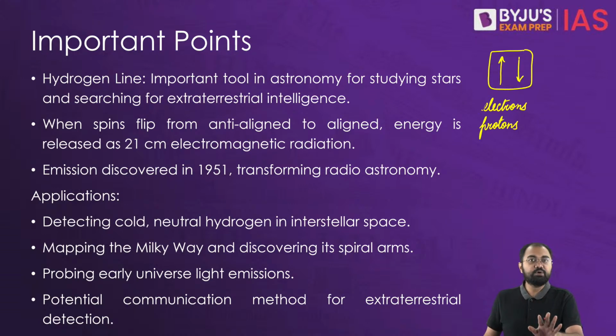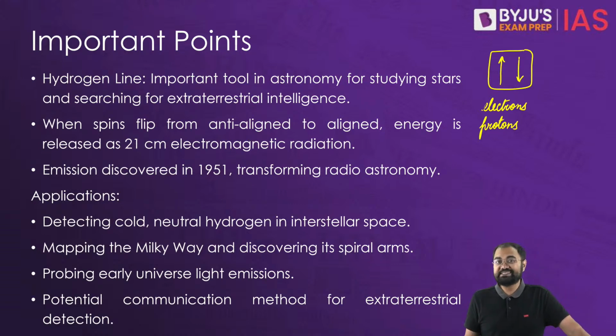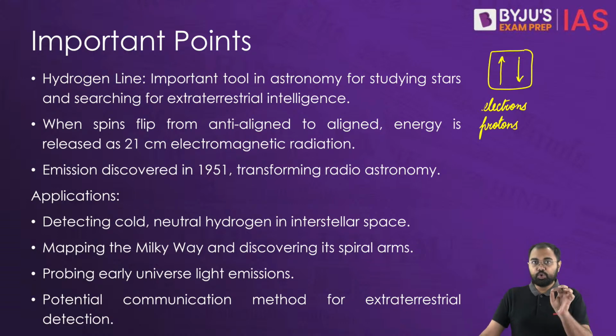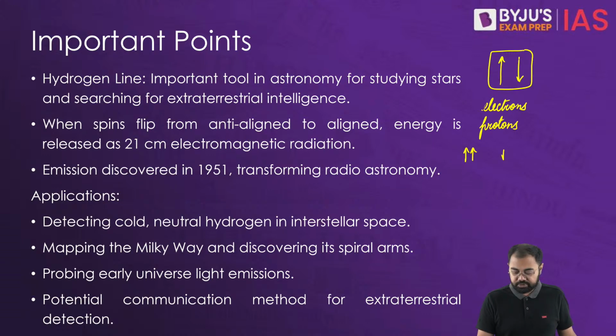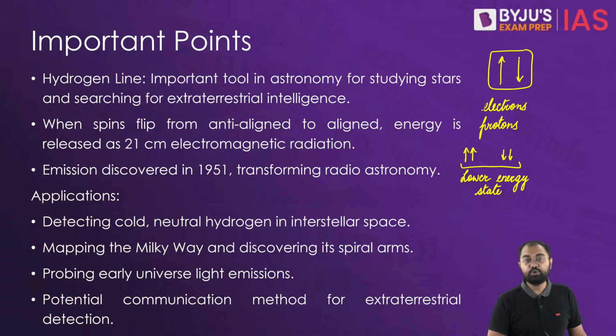Now when the spins of both these particles, that is the proton and the electron, align, then in that case we say that the atom is in a lower energy state. So meaning that if, let's say, both are up or both are down, that would mean that there is a lower energy state in the atom.